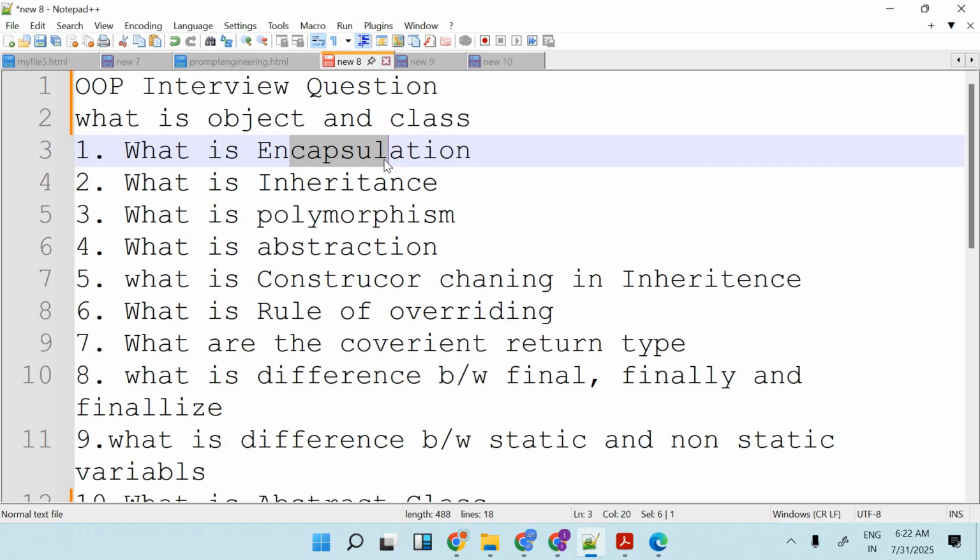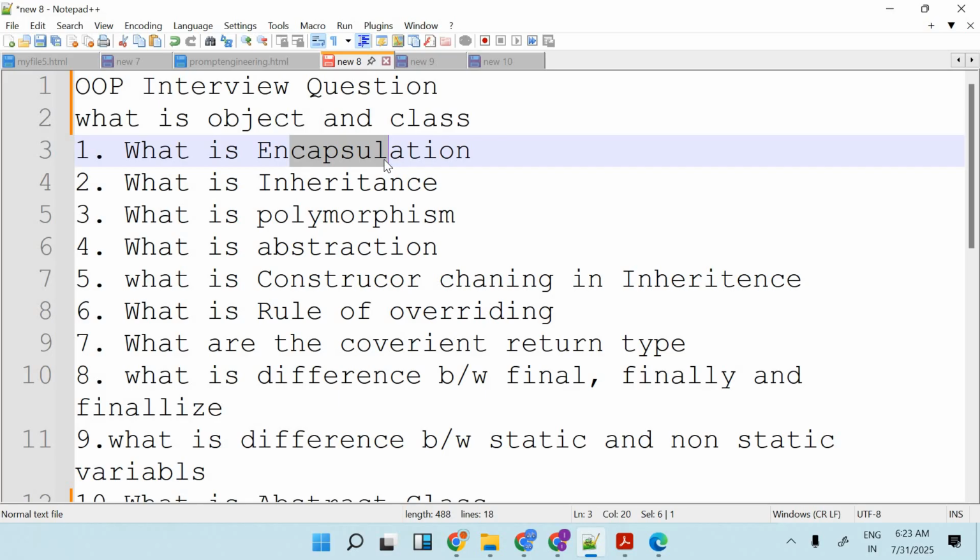That is encapsulation. What are the two things? One is a variable, one is a method. If you are binding method and variable in a single unit, that is called encapsulation. With the help of encapsulation we achieve a kind of security mechanism. How do we achieve it? With the help of private variables: the class variables will be private and the methods will be public. So outside the class I can directly access the methods but cannot access the variables. That way you can achieve security with encapsulation also.